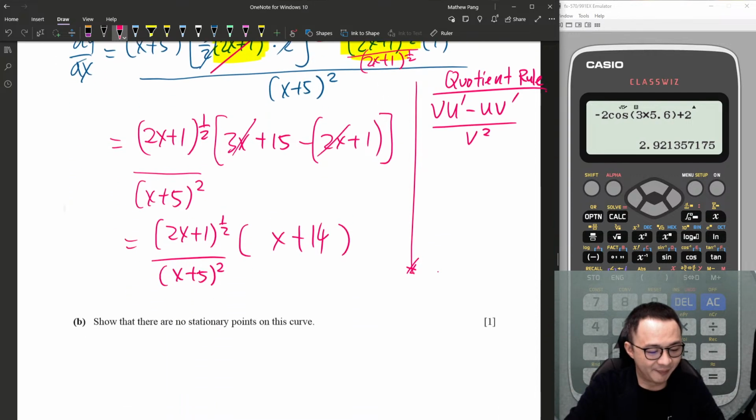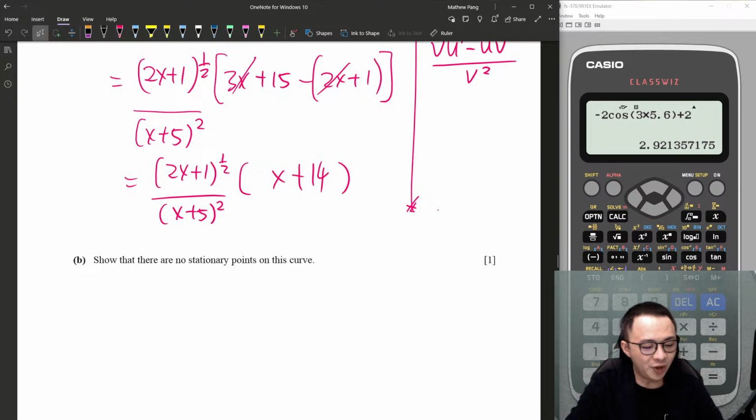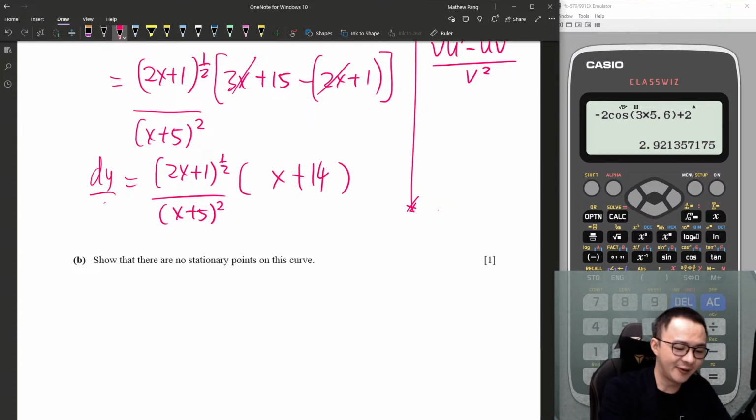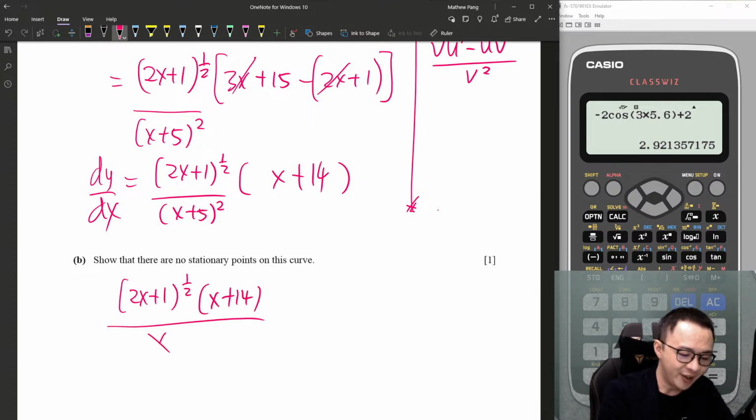Anyways, I'm done. Now, show that there are no stationary points on this curve. A lot of students know stationary point means dy/dx equals 0, isn't it? Therefore, (2x+1) power half and (x+14) over (x+5) squared equals 0.